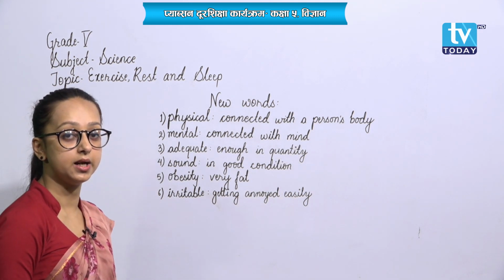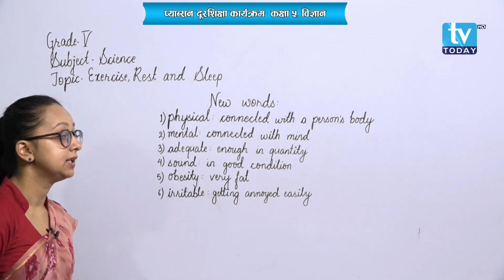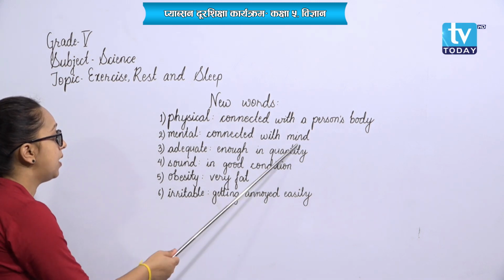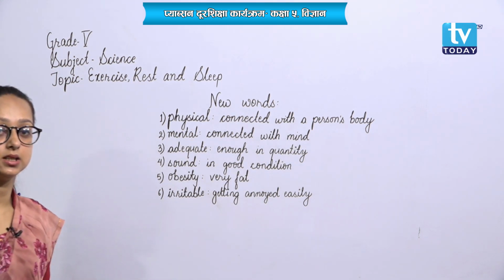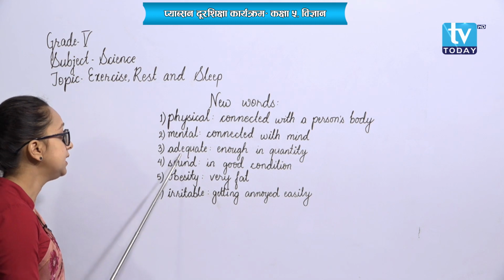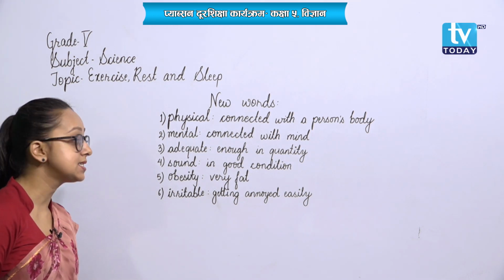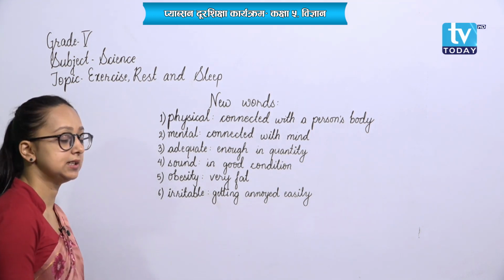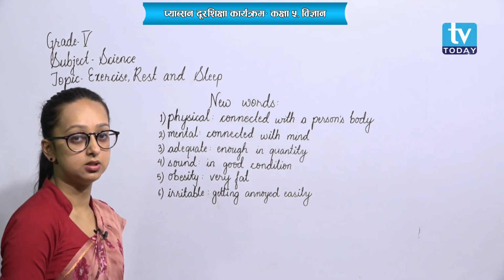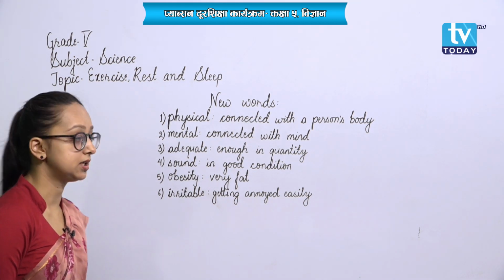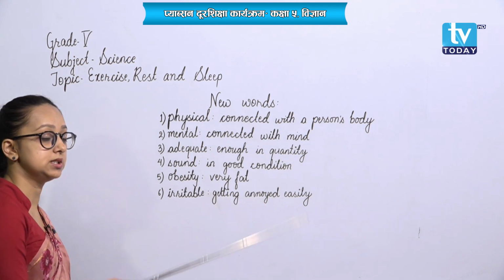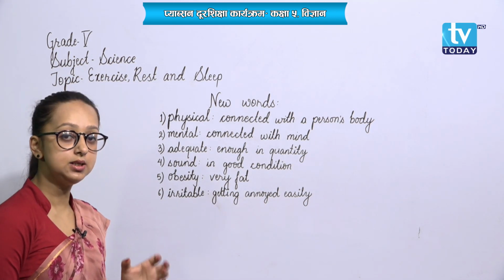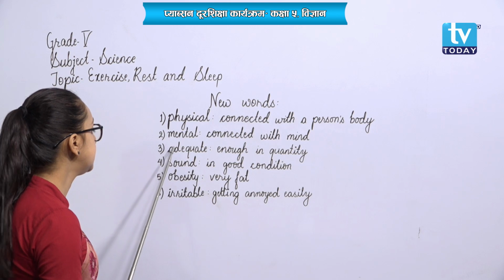Regarding the mind, the thinking capacity, that is related to our mind and it is called mental. Then number 3, adequate, means enough in quantity, that is in limited amount, that is in sufficient amount. Enough in quantity, how much it is required, only that much, okay, that is adequate.